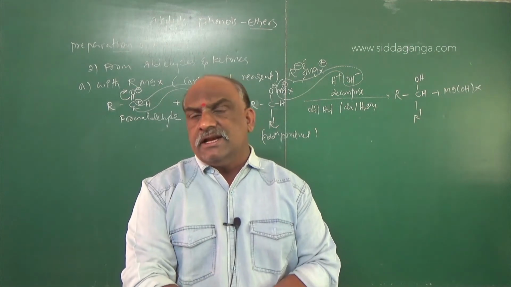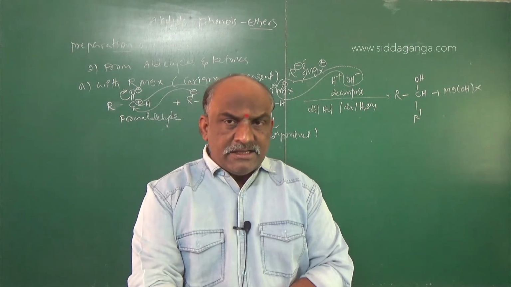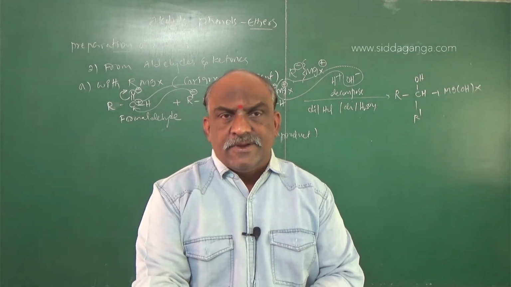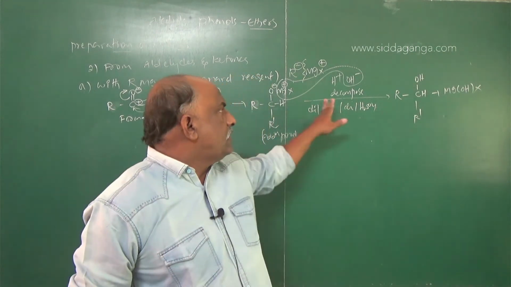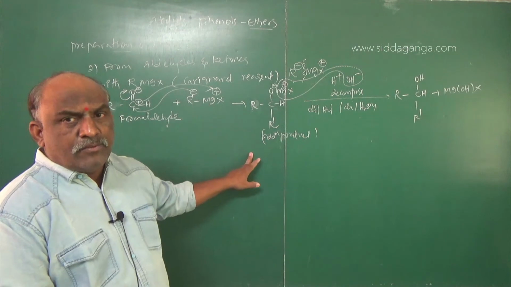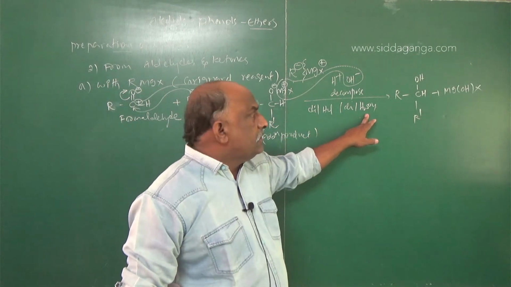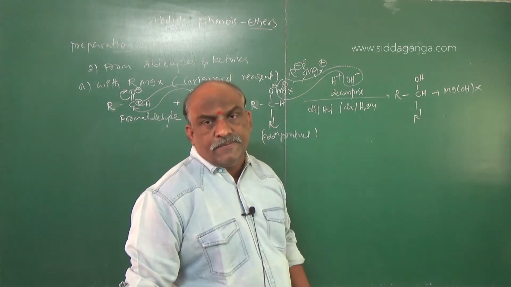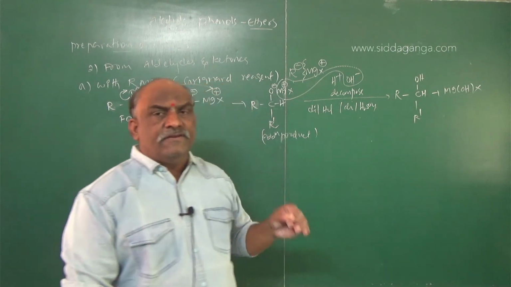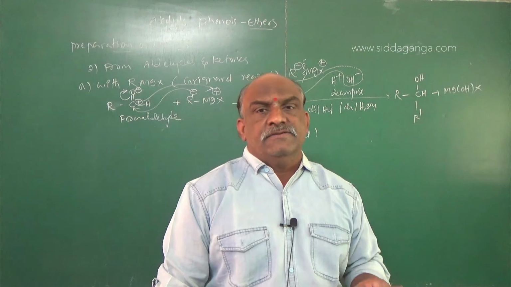Then you should select the reagent, the Grignard reagent. R is minus, MgX is plus. Minus to plus, plus to minus. You will get one addition compound. This addition compound decomposes in the presence of dilute HCl or dilute H2SO4, leading to the formation of alcohols. So aldehydes and ketones react with the Grignard reagent to give alcohols.